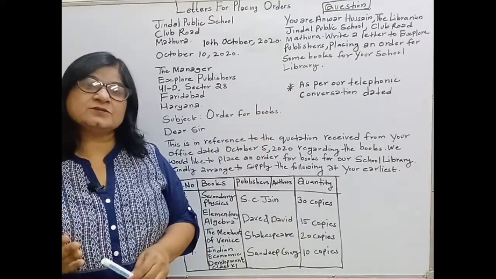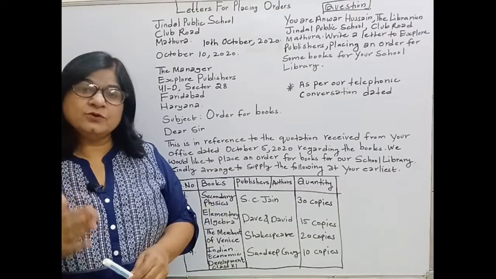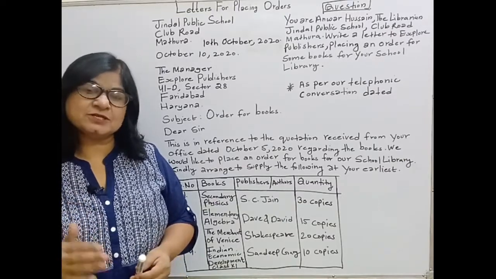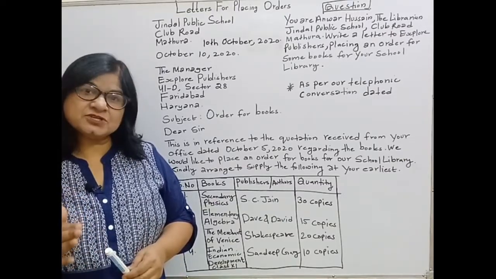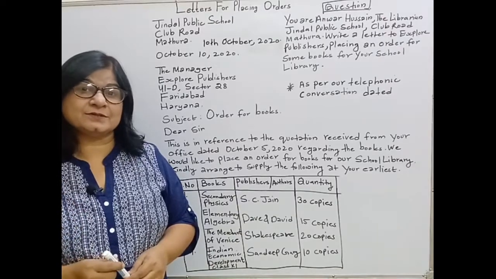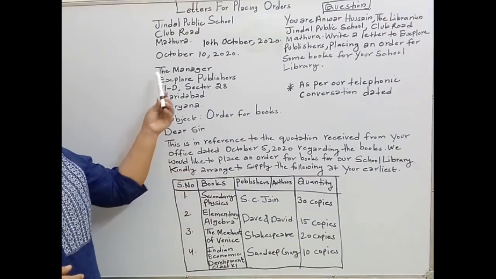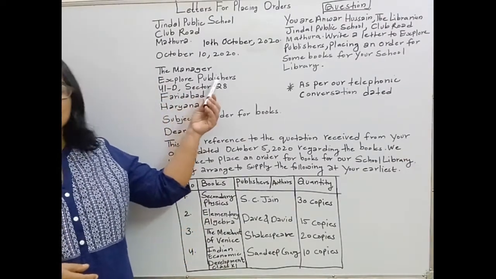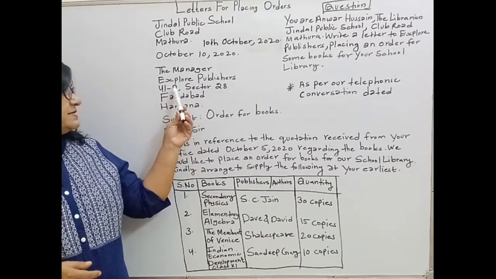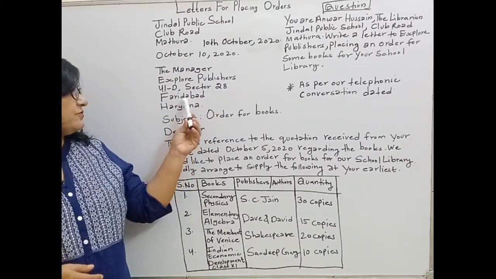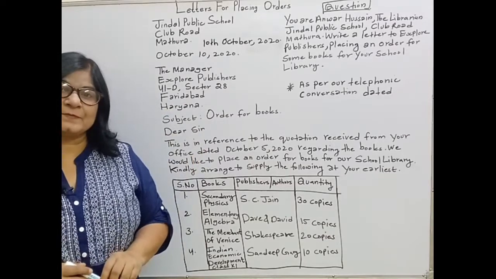When the full address is not given in the question, you have to create a fictitious address. Fictitious means imaginary address. So, I have written here, the Manager, Explore Publishers, 41D, Sector 28, Faridabad, Haryana.